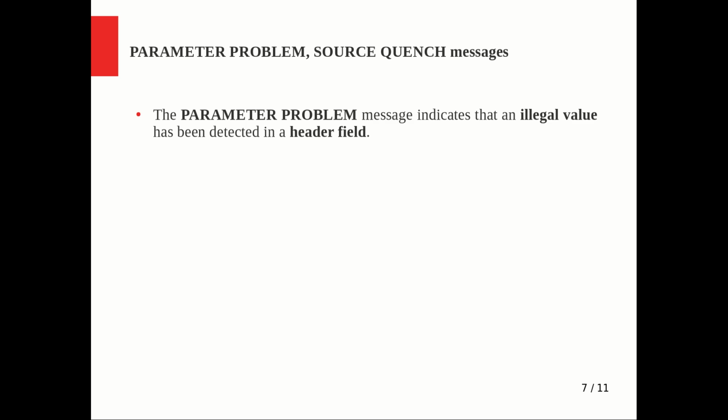Then there is the parameter problem or the source quench message, which is another one. The parameter problem message indicates that an illegal value has been detected in a header field. This is something I already explained with the IP header length field. The minimum is 5 and the range is up to 15; if its value is something other than this, it will report this kind of error, and that can happen with any other field of the IP header even.